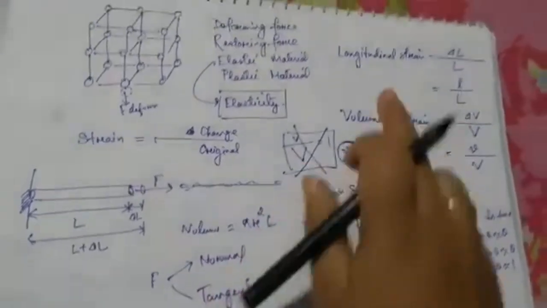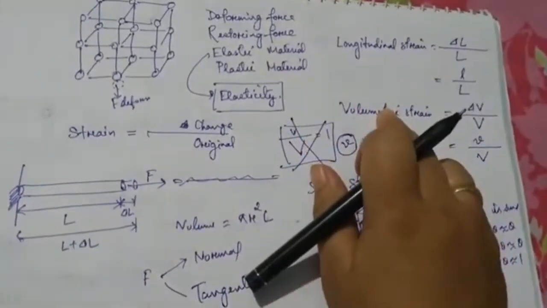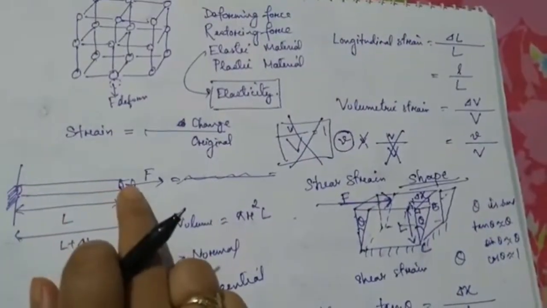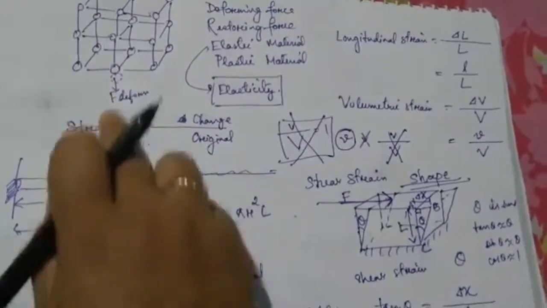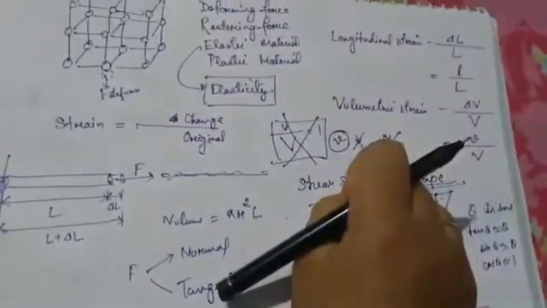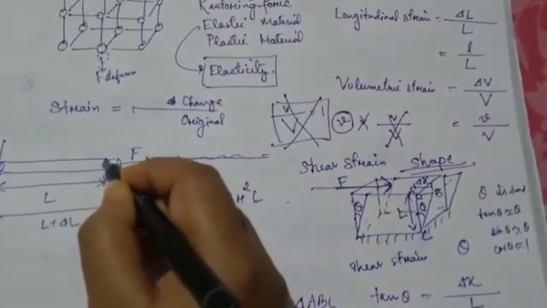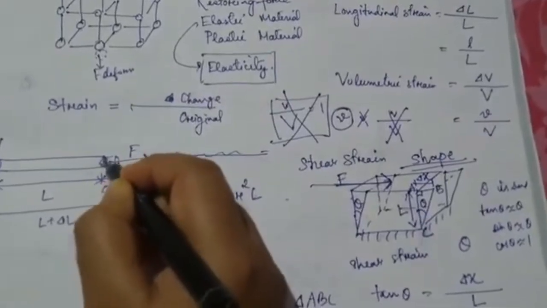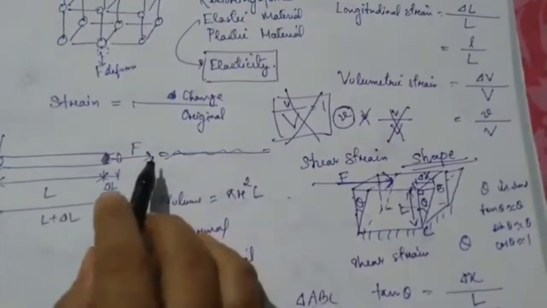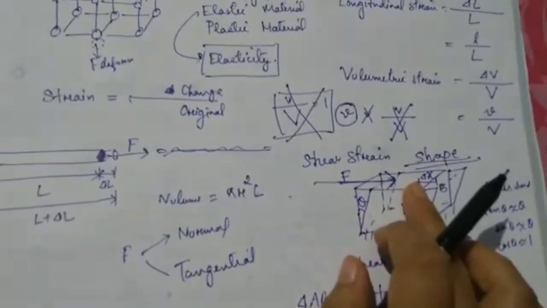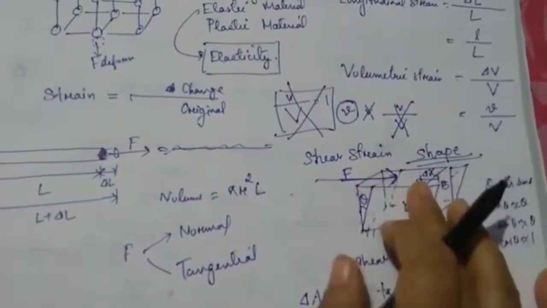See, if you want to change the length of the wire, you cannot stretch it like this. You will have to stretch it like this, means the force is perpendicular to this surface, so this is called normal force. Similarly here the force is acting on the surface tangentially, so this is called tangential force.